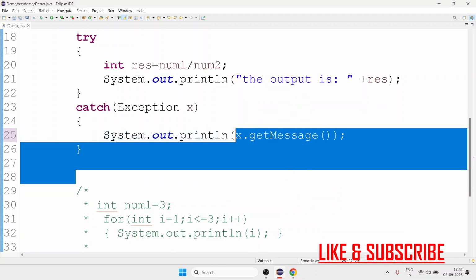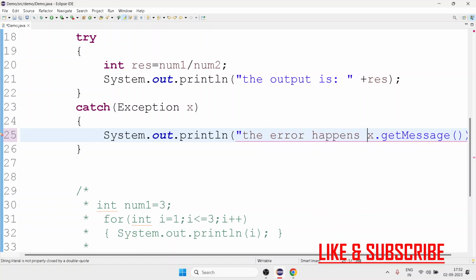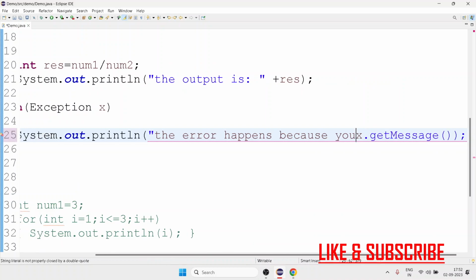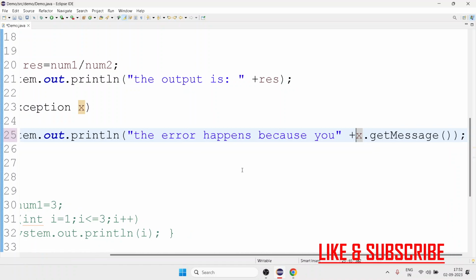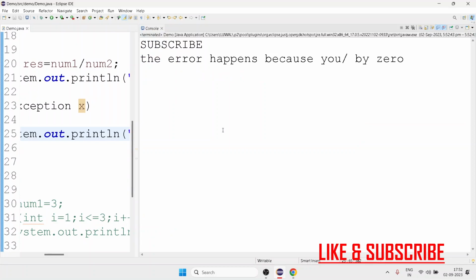See, if I write like this, the error happens because you divided by 0. Now if I run it, see, the error happens because you divided by 0, right?